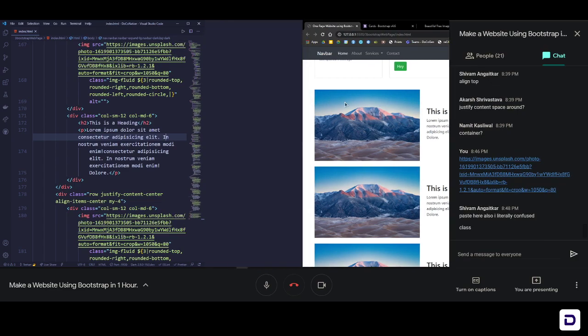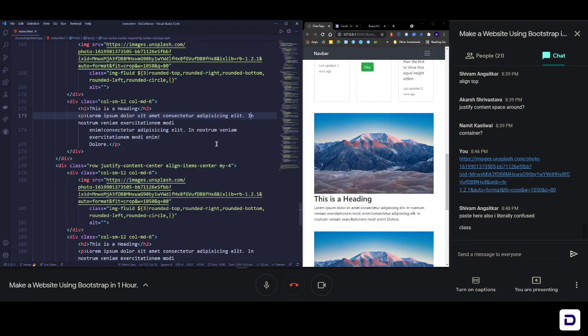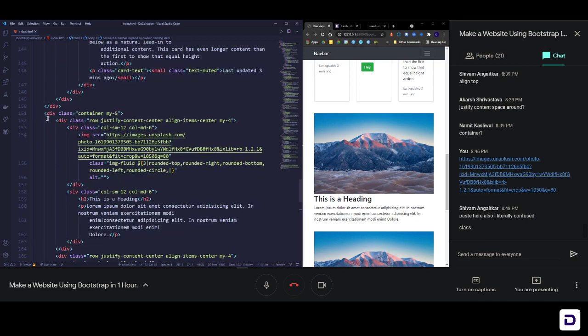Let's focus on the one part only. This is what we are creating, a row, and that is just what we are copying again and again, because everything is the same. Inside the row we just need these classes. There is justify-content-center to align everything horizontally, and align-items-center to align everything vertically. And then we have my-4. My basically means in the y direction, that is top and bottom, add a margin of 4 times whatever the spacer is. That's what this means. If you need this class, I'll add it here for you so you can grab it. This is for the row.